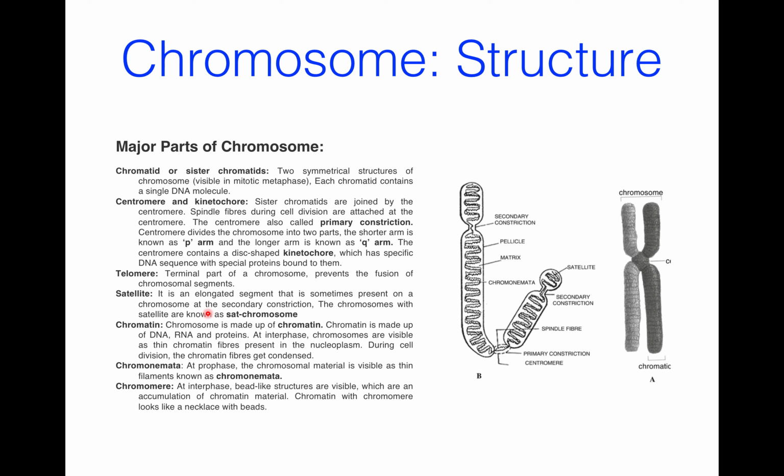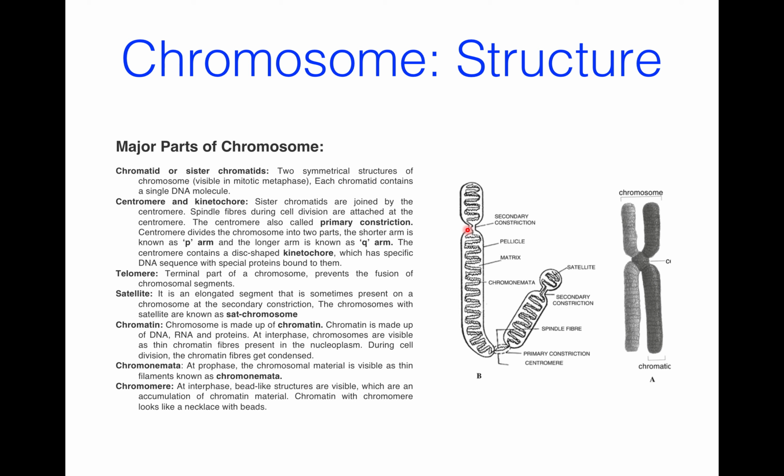Now, satellite. Actually, it is an elongated segment that is sometimes present on chromosome at the secondary constriction. This is a secondary constriction. The chromosomes with satellite are known as SAT chromosomes.